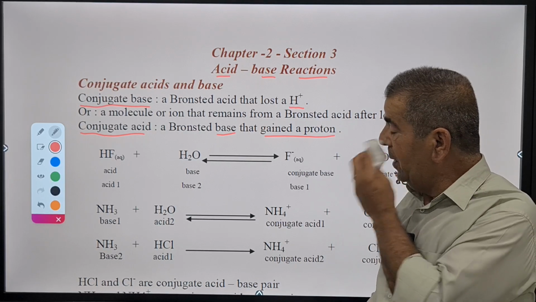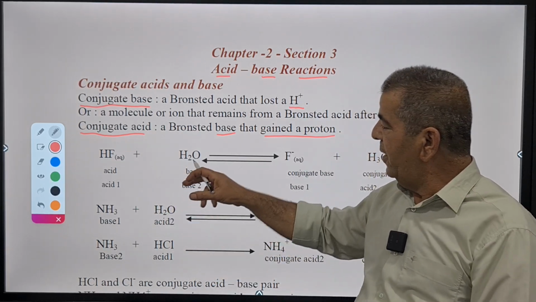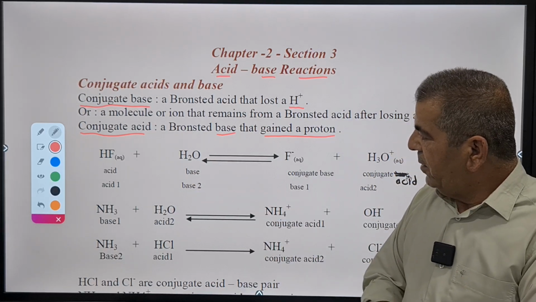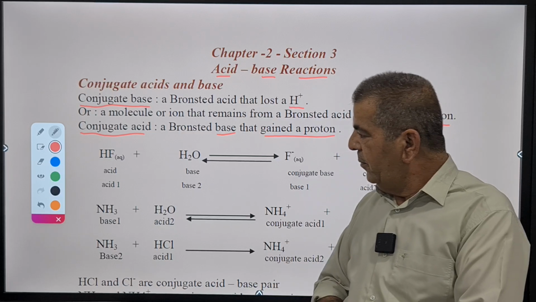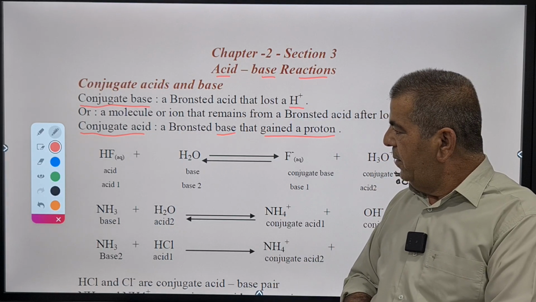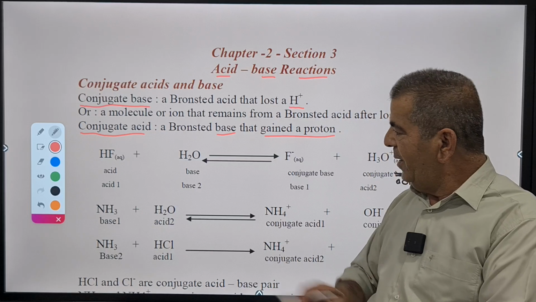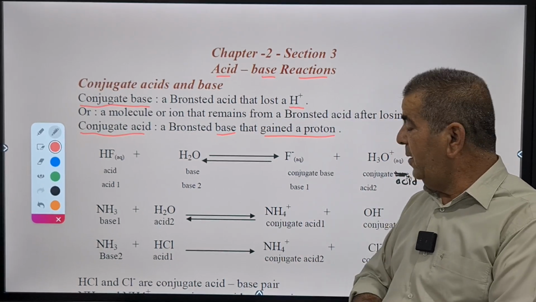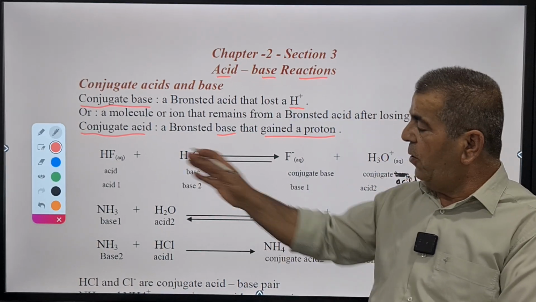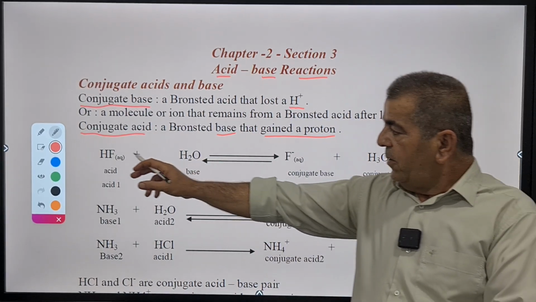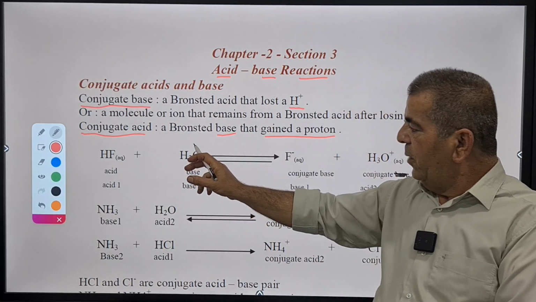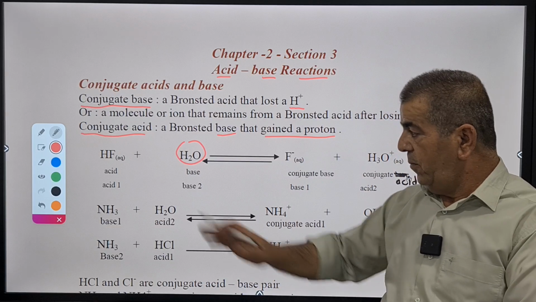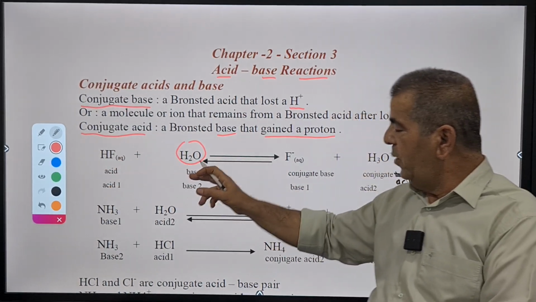The reaction here is the ionization of hydrofluoric acid mixed with water. We know that hydrofluoric acid is a weak acid, and water is amphoteric. It reacts as an acid with a base, and as a base with an acid, and takes its strength from the strength of its company. Since the acid here is weak, water becomes what? It becomes a weak base. Weak acid, weak base.